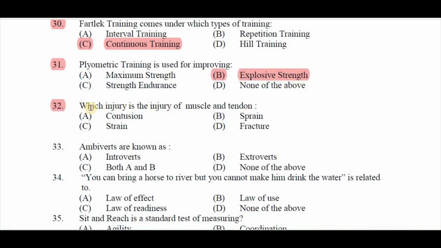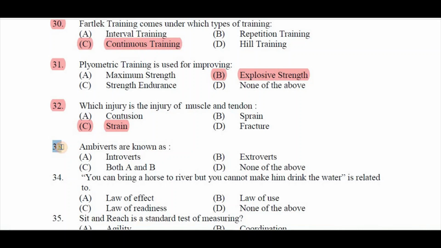Question number 32. Which injury is the injury of muscle and tendon? A. Contusion, B. Sprain, C. Strain, D. Fracture. Right answer is C. Strain.